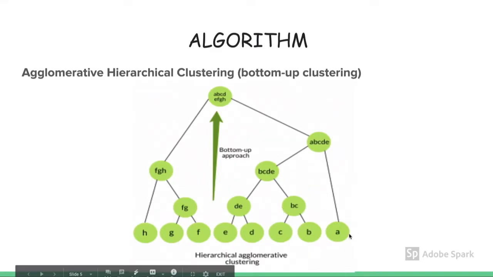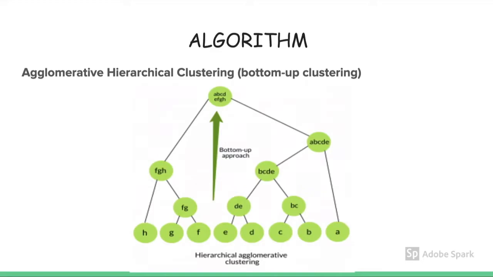Then we calculate the similarity of two clusters again. Between DE and BC there is similarity, so it makes one cluster, which is BCDE. Between H and FG there is similarity and they merge together and make a cluster FGH. And we are now left with three clusters: FGH, BCDE, and also A. Then we again calculate the proximity and then we calculate the similarity.